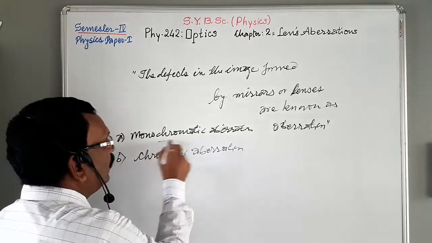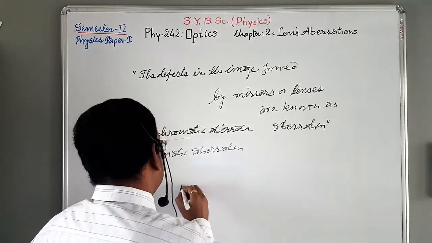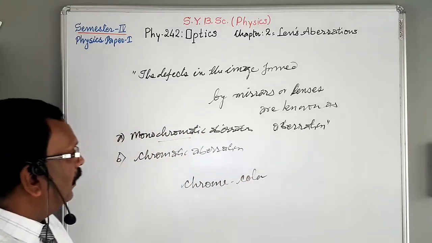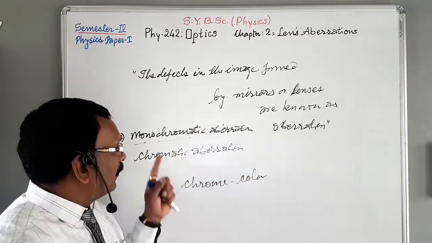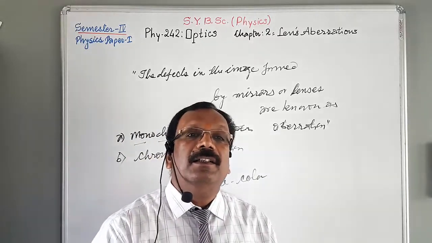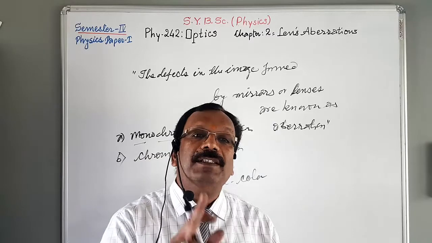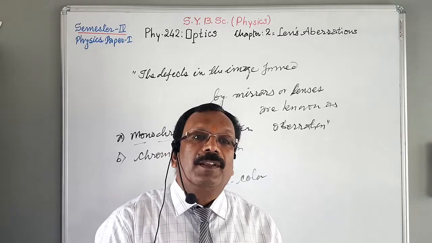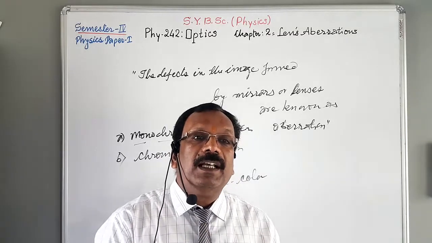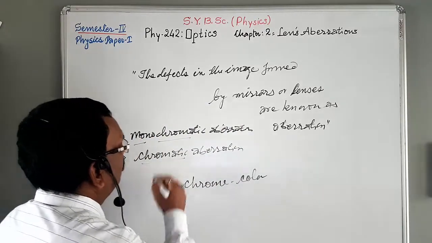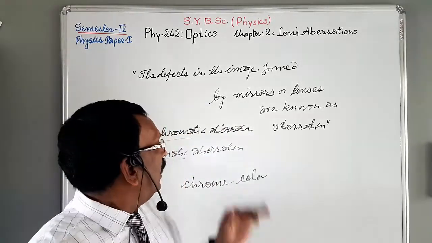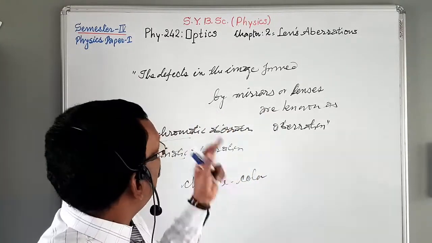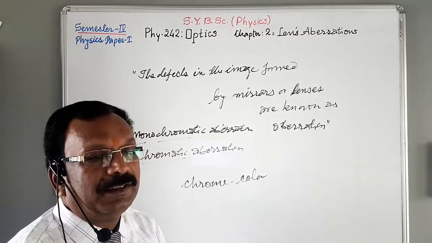What is chrome? Chrome is a Latin word. Chrome means color, and mono means single. Monochromatic means light of a single color or light having a single wavelength, for example a sodium vapor lamp, which produces yellow color with a single wavelength. And chromatic means colorful. So aberrations are grouped into two classes: monochromatic aberration and chromatic aberration.